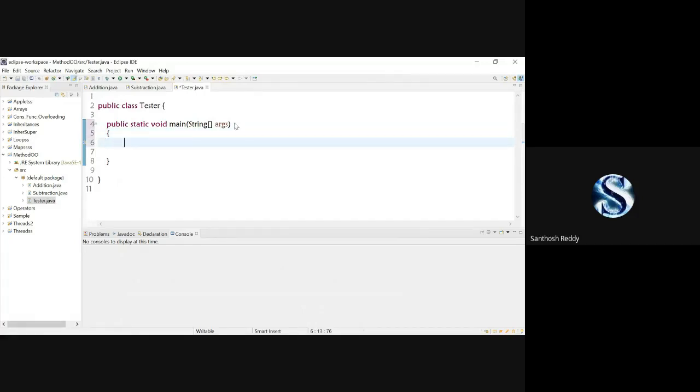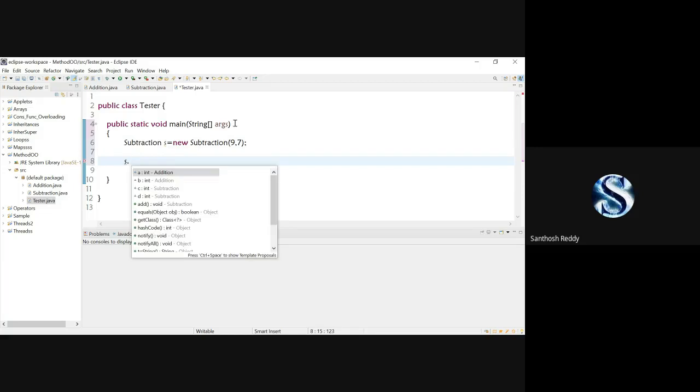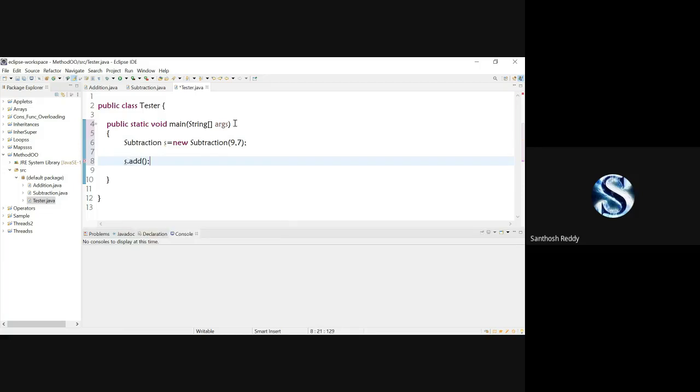Now I'm going to create an object for Subtraction. S is equal to new Subtraction, I'll pass 9 comma 7, and I'll give a semicolon. And now I'll call s.add and save the code.